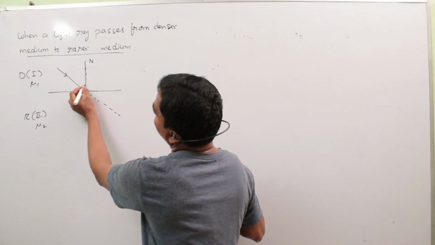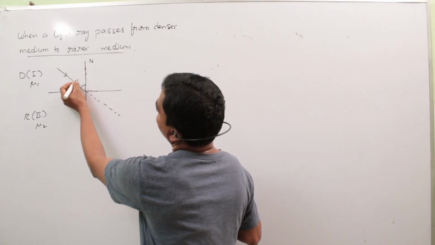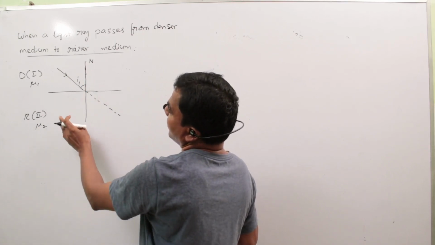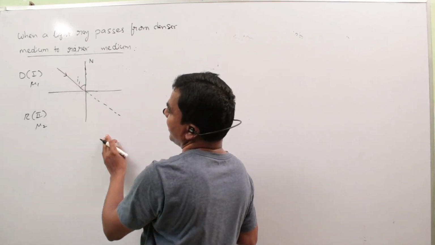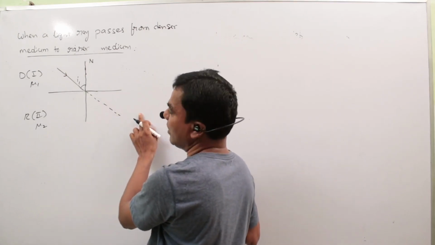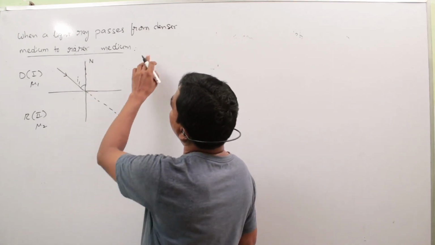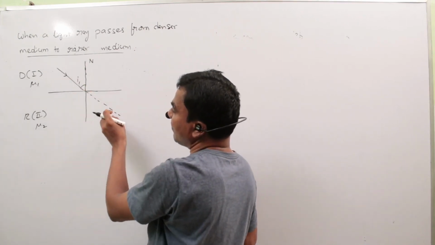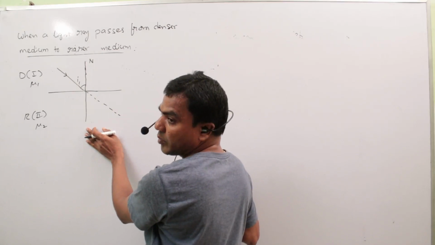The angle between the ray of incidence and the normal is treated as the angle of incidence. When a light ray comes from denser to rarer, the refracted ray bends away from the normal. In the earlier case, when a light ray comes from rarer to denser, the refracted ray bends towards the normal.